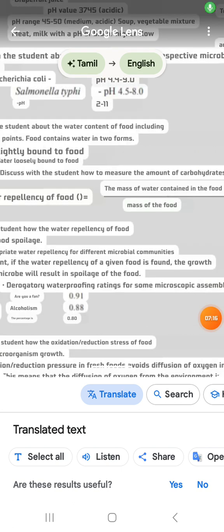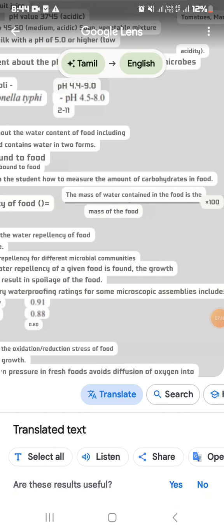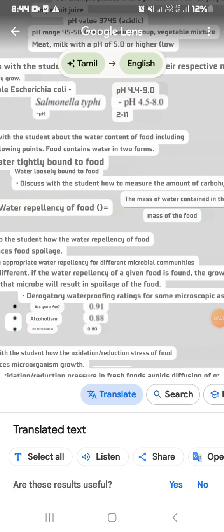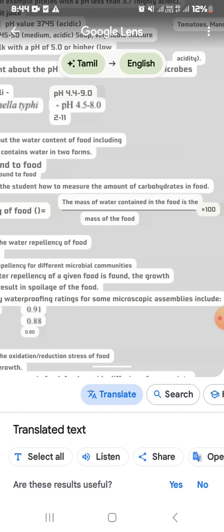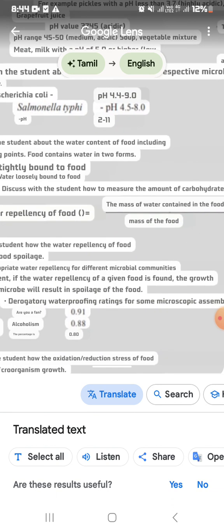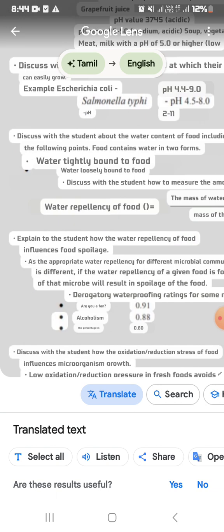Dampness is not carbohydrate; the translation is wrong. So we are going to study how to measure the amount of dampness in food. Dampness means iralipu. First of all, we are going to see the other word for dampness, which is water activity of food.